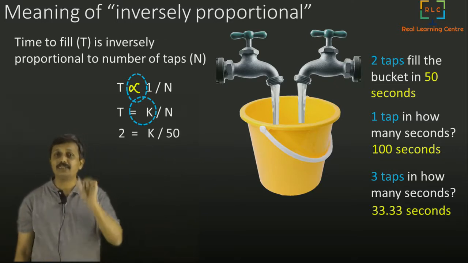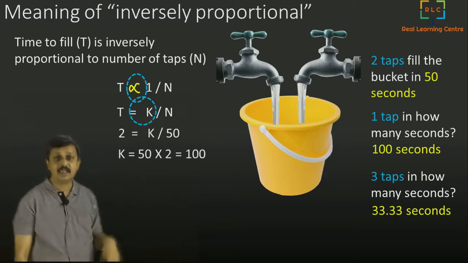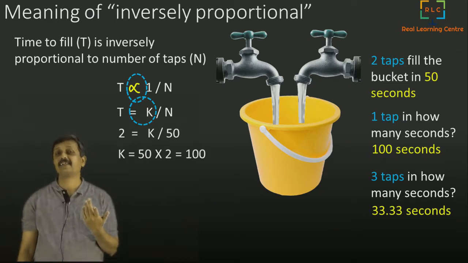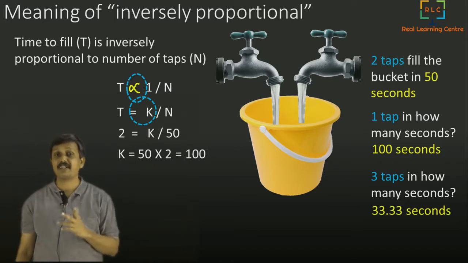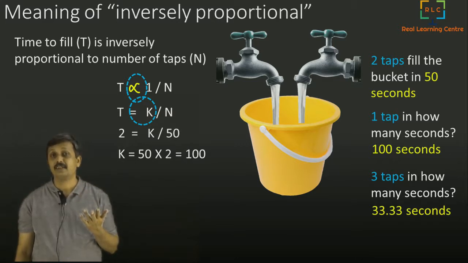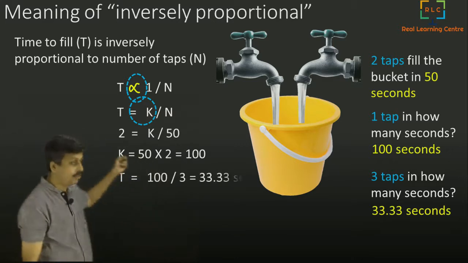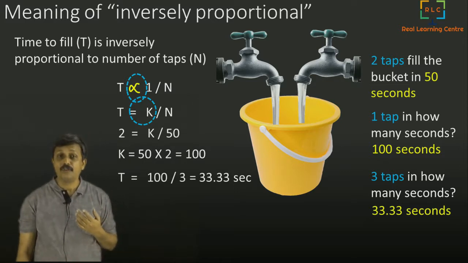Once I do that, using a little bit of algebra, I get this 50 on the other side and I write an equation for k. When you solve it for k, you get 50 into 2, which is 100. So we got a value of k to be 100. Now we go back to our original equation, t is equal to k by n.